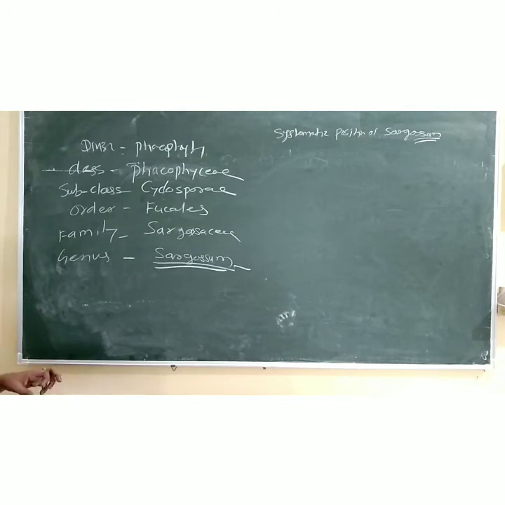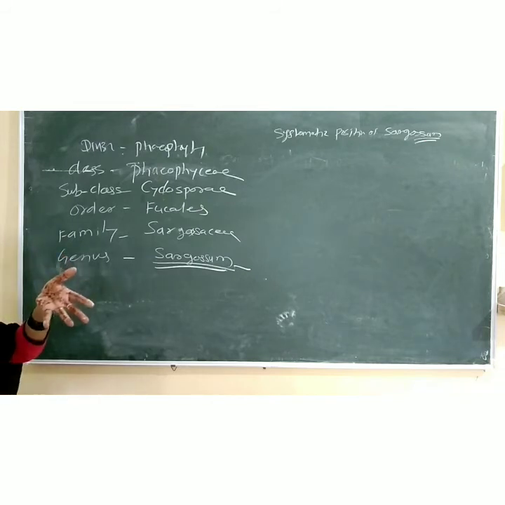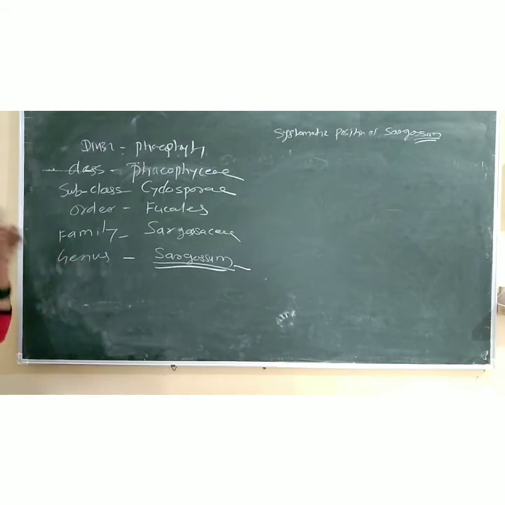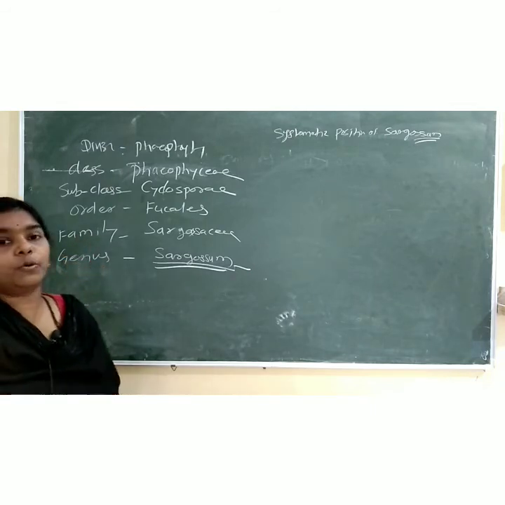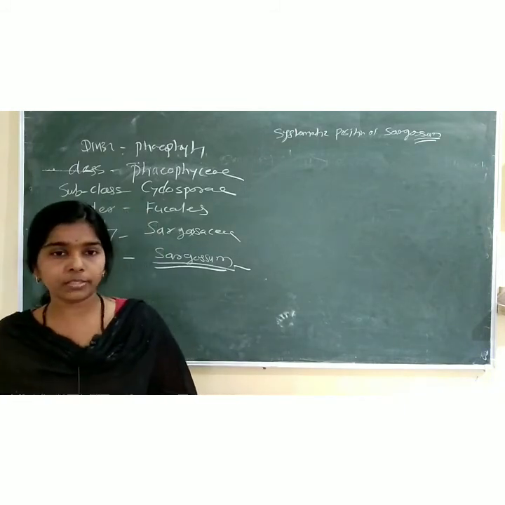Okay. Now try again, close your eyes and recite these positions, taking from the order, then the family, then the genus, then the class, subclass, like that. Proper practice. So I repeat once again for revision, the systematic position of Sargassum: division Phaeophyta, class Phaeophyceae, subclass Cyclosporae, order Fucellus, family Sargassaceae, genus Sargassum. So friends, the systematic position of Sargassum is over.